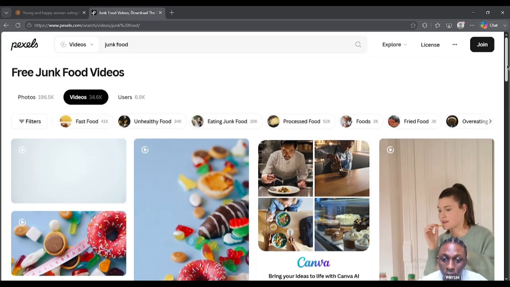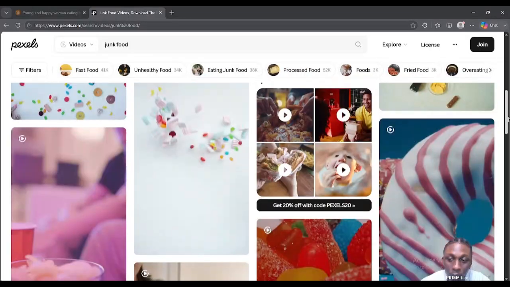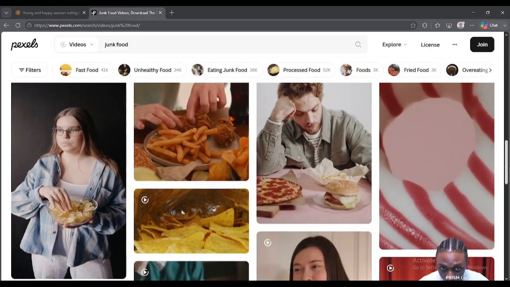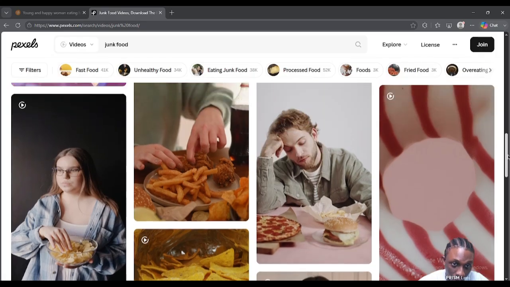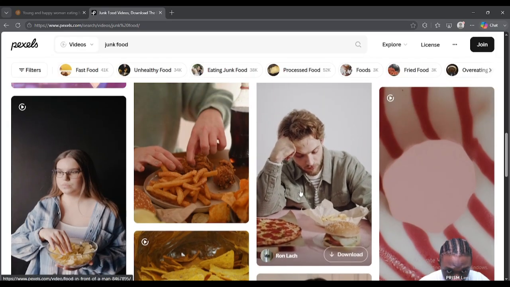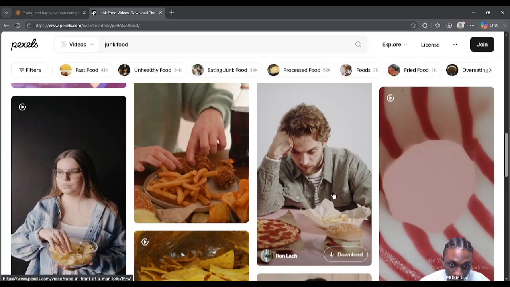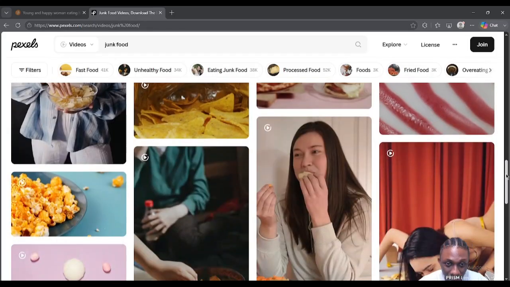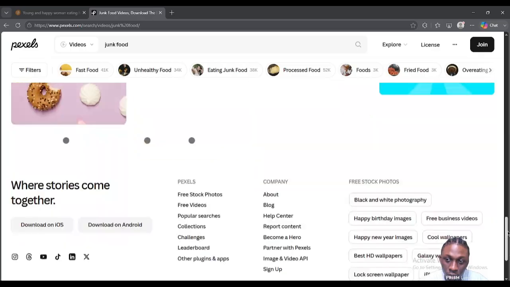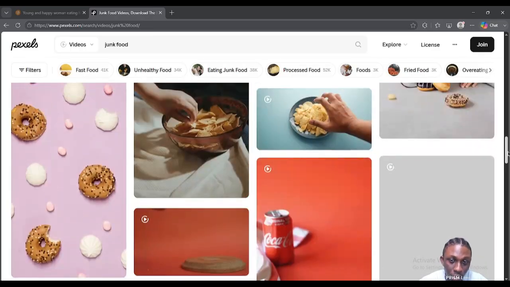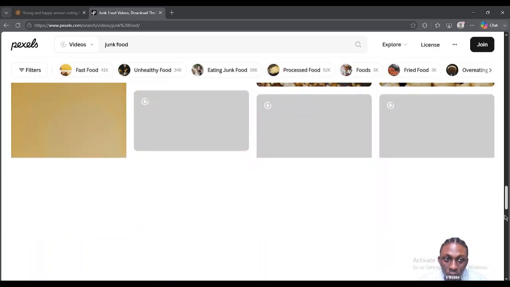You understand? So now once you see this, you see that this is somebody that is depressed eating junk food. If you were making a short, this would be a perfect video, because the person is looking at the junk food and he has an expression of disgust or depression or something like that. So you can use that as your template.